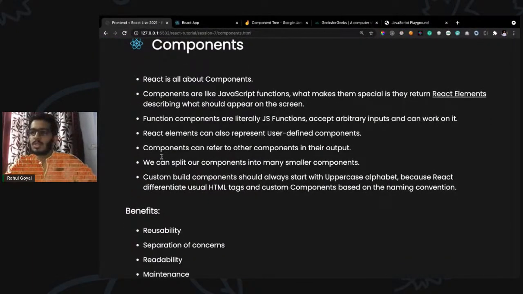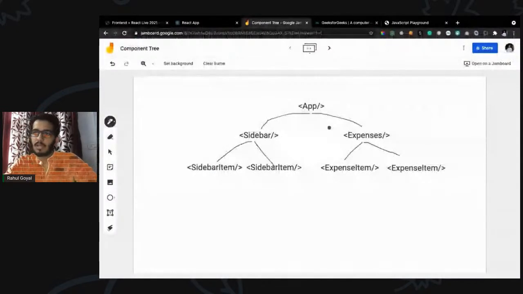Okay, so components can refer to other components in their output. A component can contain multiple components. What does that mean? Let's say we have a main component which contains a sidebar, which contains sidebar items. So a component tree is formed. If you look at a sample component tree, let's say we have this project, we are building the expense tracker, right? We have this app which may contain the sidebar component. The sidebar component may contain the sidebar items, so that we are splitting our UI into smaller pieces of code. Okay. And each piece of code has its own specific task.